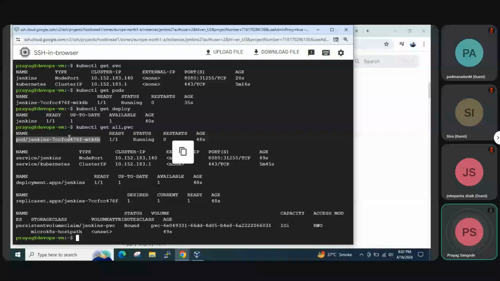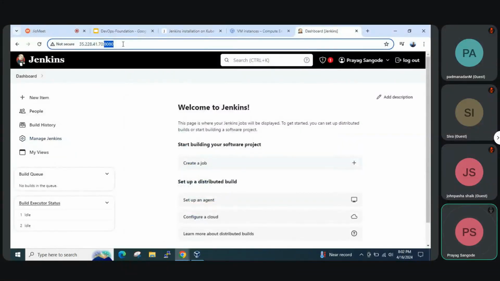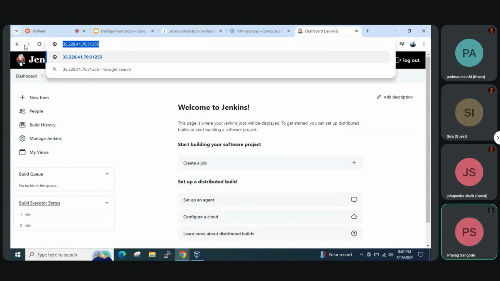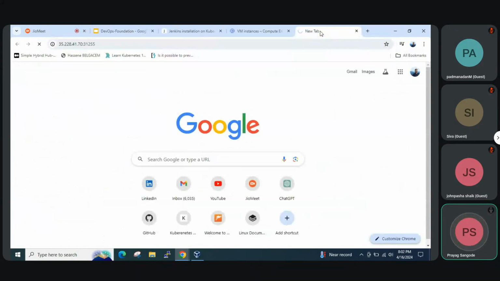So the pod is running, Jenkins is installed. We have a Jenkins service running on port 31255 of the node. In this case, the node is the VM, a cloud VM. We'll access it on the public IP of the VM, and the persistent volume is also created. So just copy this 31255, go to the browser, same IP, just copy it. I'll open it in a new tab.